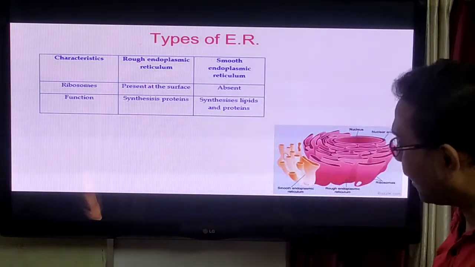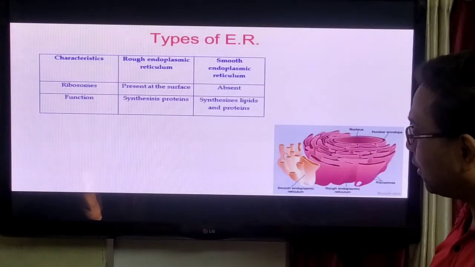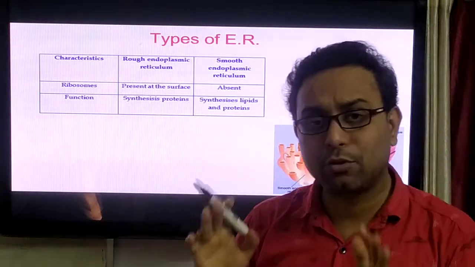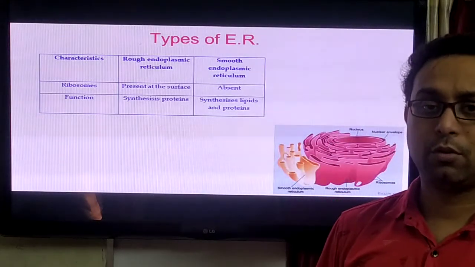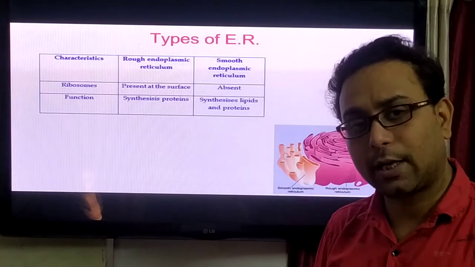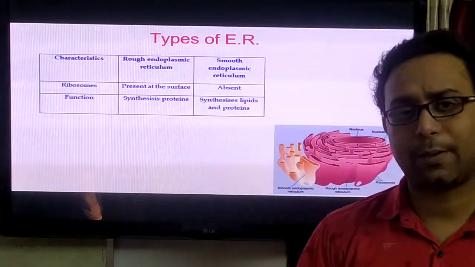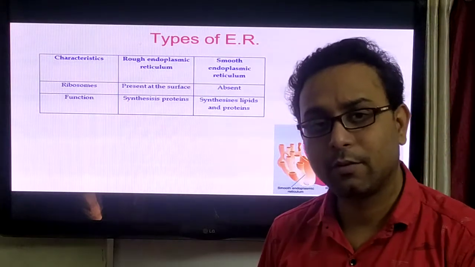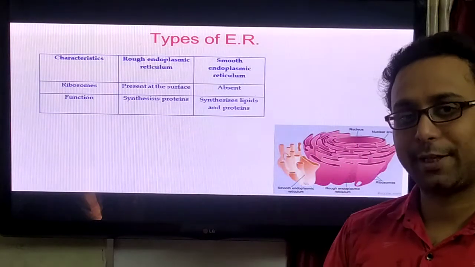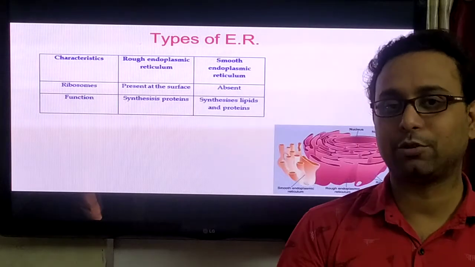But on the other hand, this structure is called the smooth endoplasmic reticulum because it has no ribosomes on its surface. So the smooth endoplasmic reticulum has no ribosomes and the rough endoplasmic reticulum has ribosomes.